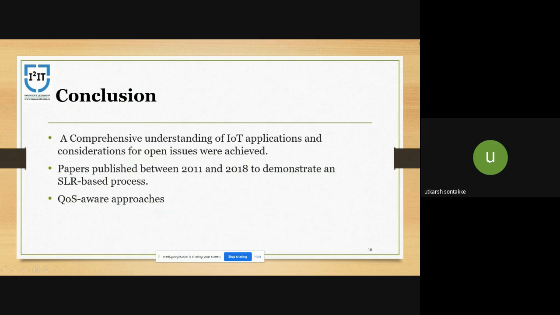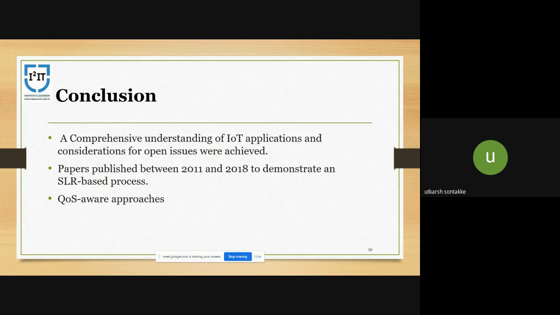So we are at the last part of our slides. In this review, an SLR-based method was presented for IoT applications. During this, we got a comprehensive understanding of IoT applications and their open issues.